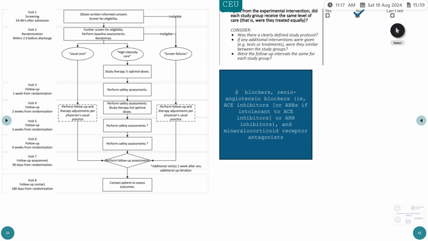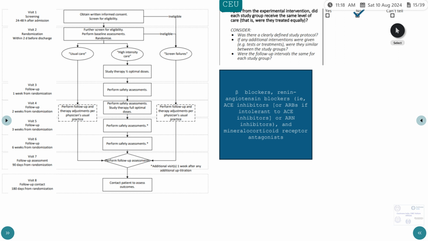Coming to the study protocol, so we want to know here whether apart from the experimental intervention, did each study group receive the same level of care? So here the experimental intervention was rapid uptitration of neurohormonal blockade, which is the drugs beta blockers, ACE inhibitors or ARBs or MRAs. Screening was done at visit 1, which is 24 to 48 hours after admission, and the randomization was done within 2 days before discharge. Subsequently, at discharge, the patients were optimized to half of the optimal doses, and they were followed up.